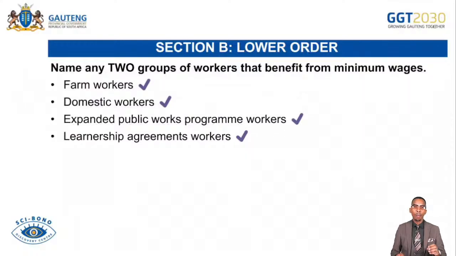Remember, the minimum wage is the lowest wage that workers should not be paid below within a specific industry. These are the industries that are affected by minimum wage in South Africa. Minimum wage is legislated by the government to ensure that people or workers are not exploited by their employers with lower wages and salaries, to ensure fair income distribution, to reduce poverty also.